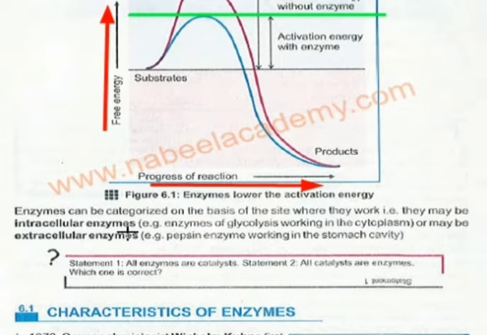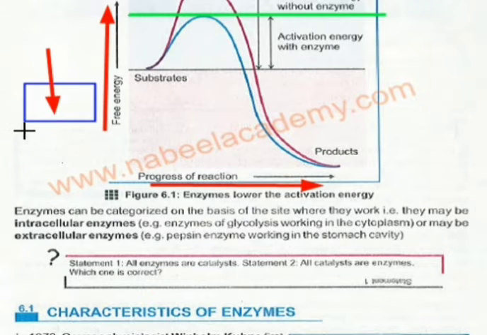Enzymes can be categorized on the basis of the site where they work. The enzymes can be intracellular and the enzymes can be extracellular also. Intra means they work inside the cell. For example, if this is the cell and the enzyme is working inside the cell, it means the enzyme is intracellular. Understand?